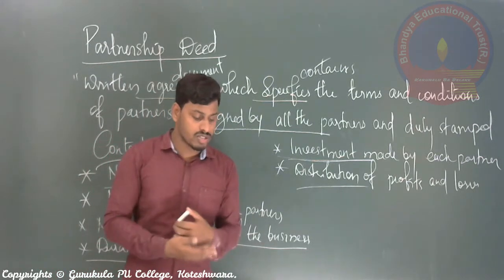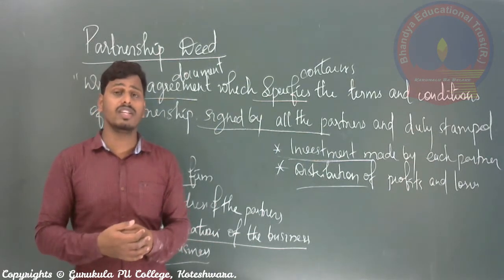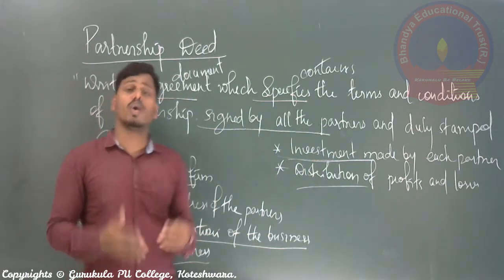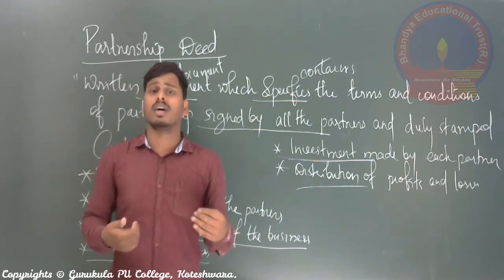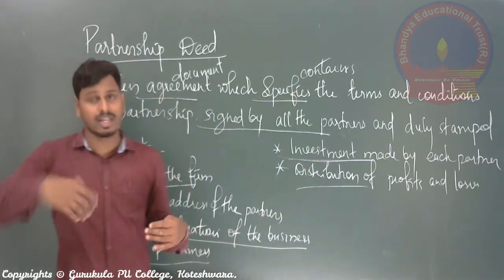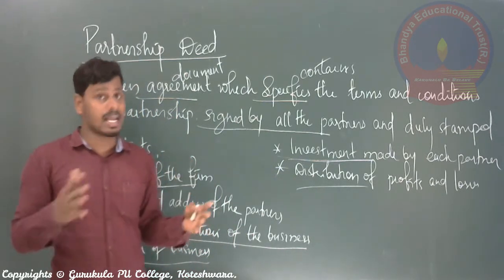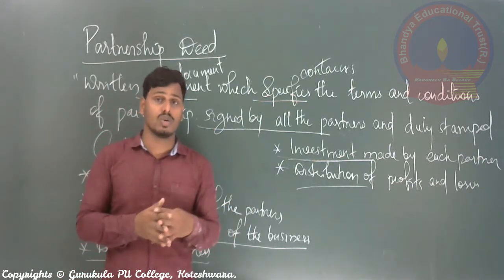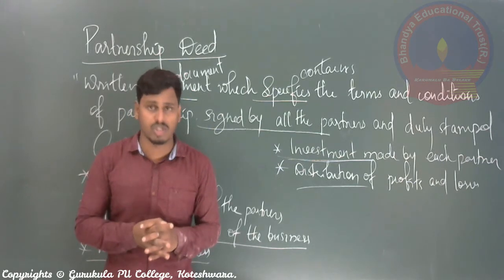Next is procedure for dissolution of firm. Procedure for dissolution of firm means when you are going to close your business, what kind of procedure, whether it is through the government or the court, or with the consent of the partners, or with the consent of the Register of Firms, or what kind of liabilities have to be paid at the time of dissolution. They all are called the procedure of dissolution of firm.